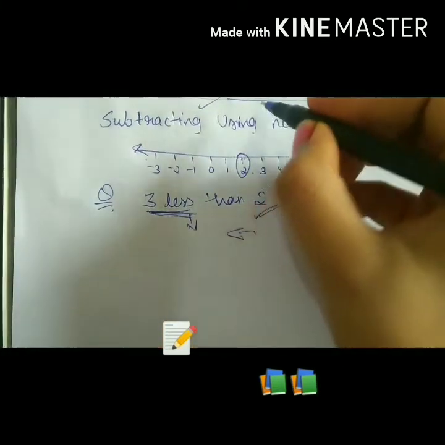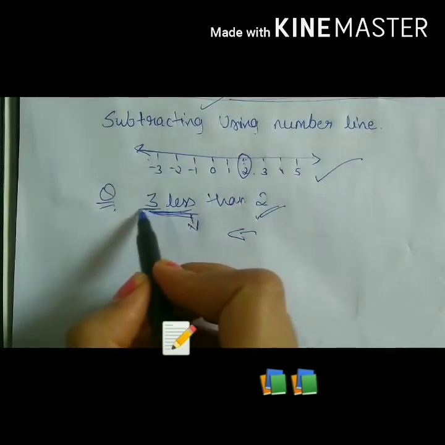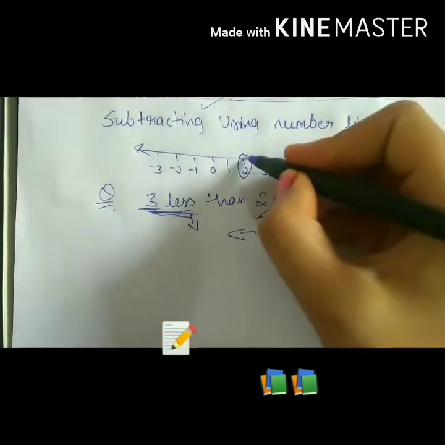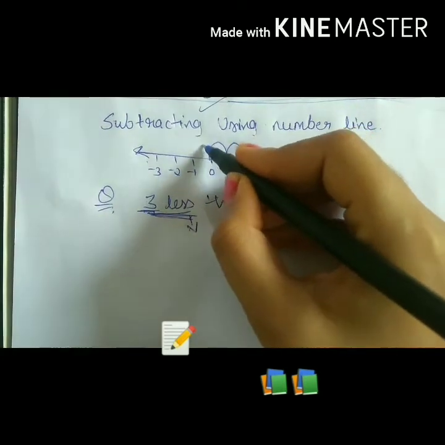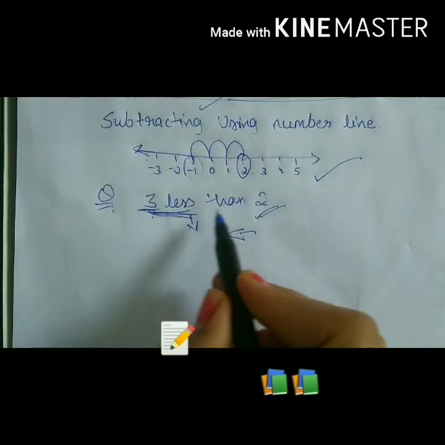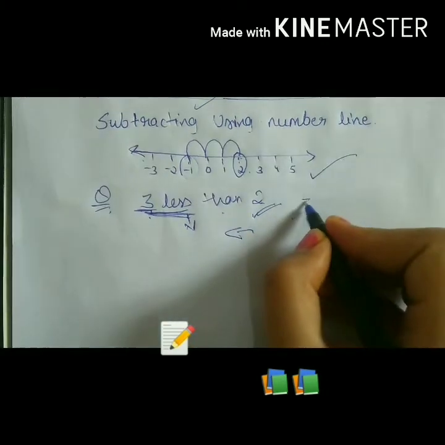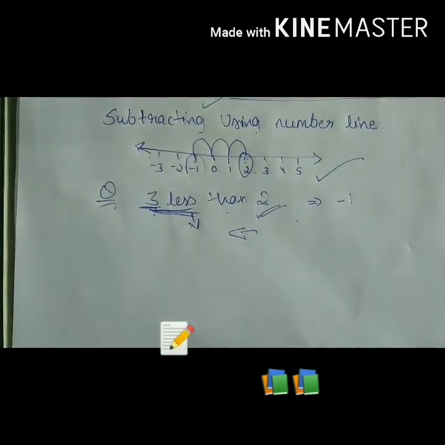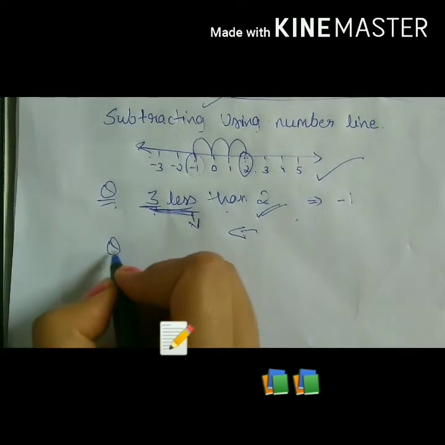So from here, how many steps do we have to move on the left side? 3 steps. 1, 2, 3. That is minus 1. So 3 less than 2 is equal to minus 1. Let us take another example.